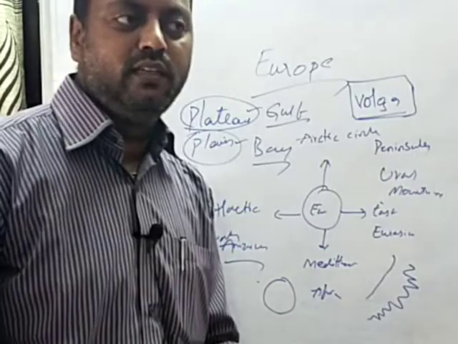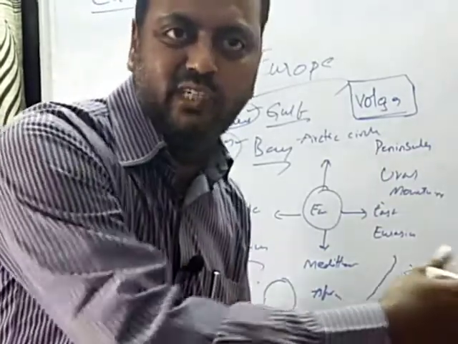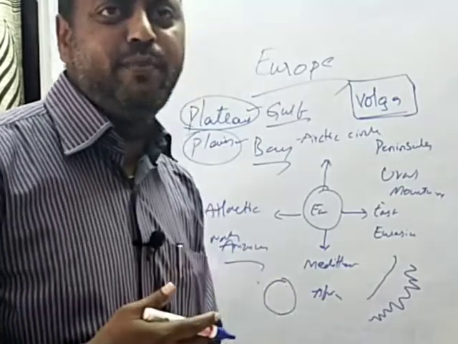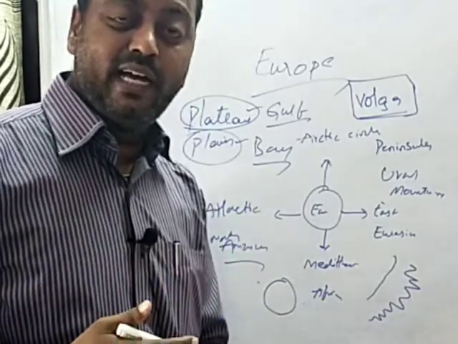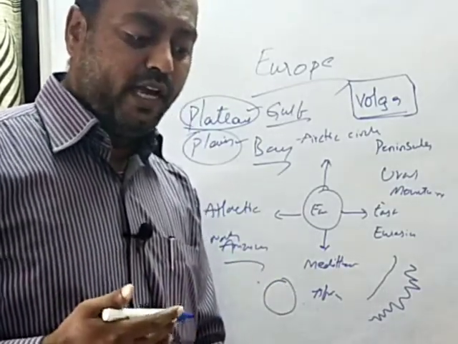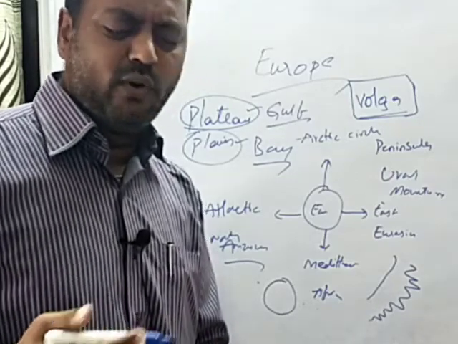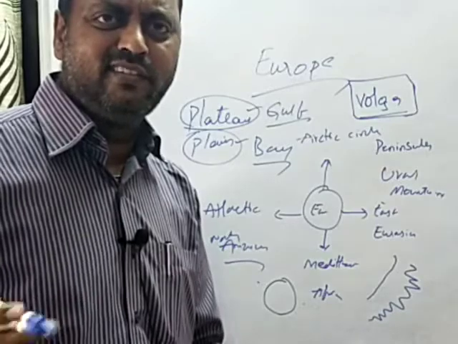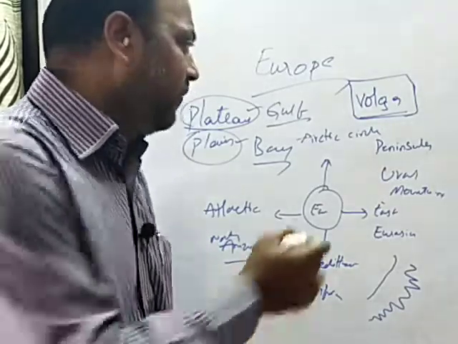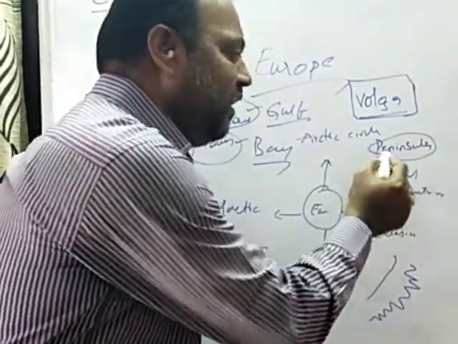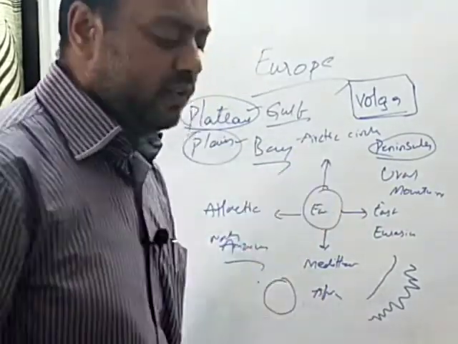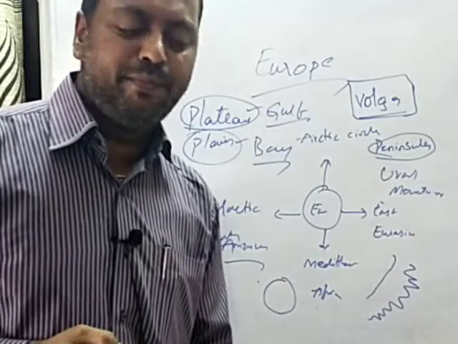So you have seen in the case of Italy that land got stretched into the Mediterranean Sea. Italy is surrounded on its three sides by water, so Italy is considered a peninsula. On the fourth side it is connected with the mainland. If it is three sides water, we call it a peninsula. If it is four sides water, it is called an island. So here we consider Italy as a peninsula.